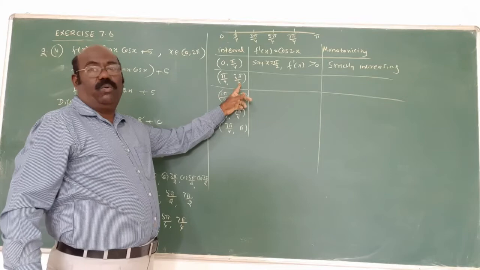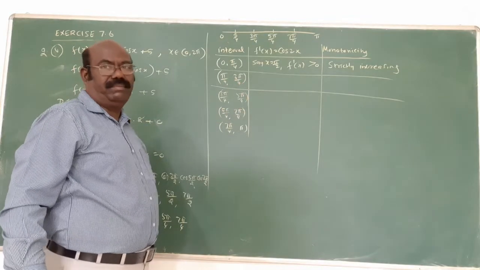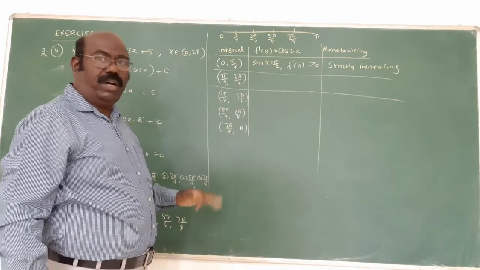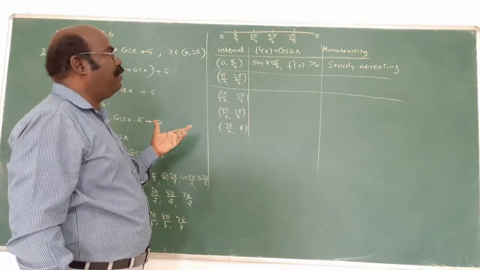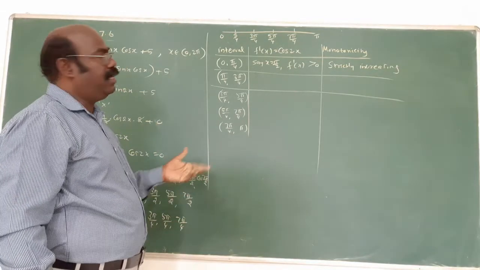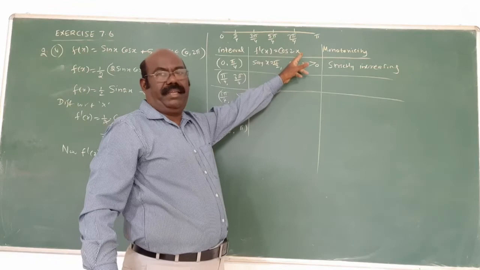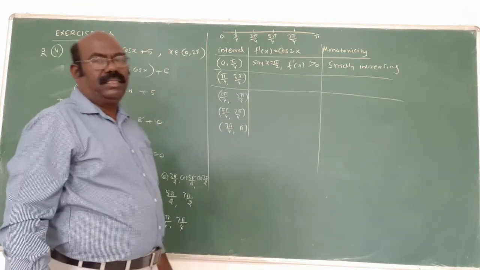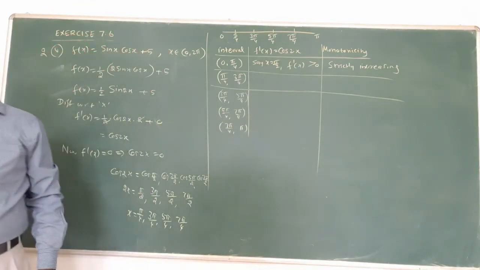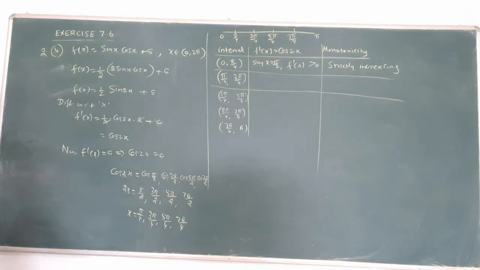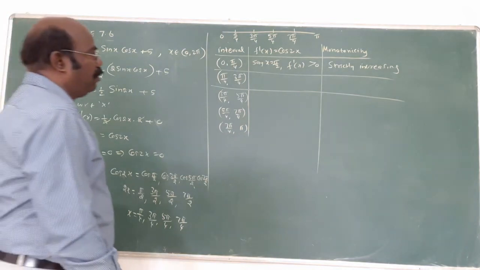45 to 135. This is 135. Am I correct? 135 means in 90 will come. Am I correct? So cos of 2 into 90, 180. Cos 180 is what? Cos is minus 1. So negative will come.